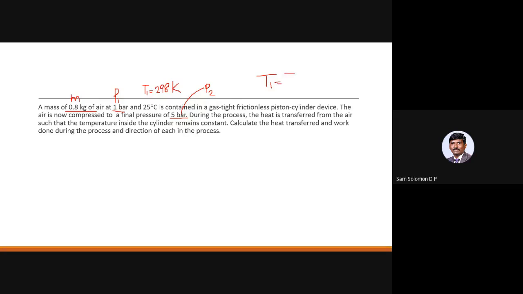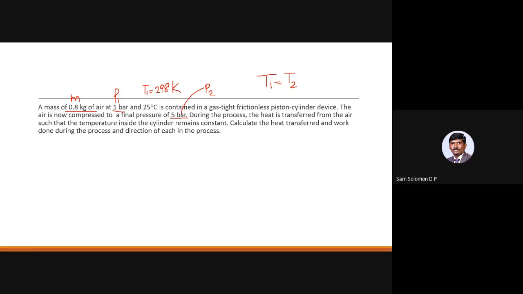Calculate the heat transferred and work done during the process and direction of each in the process. Okay, so this is a very simple question actually. This is a simple 2-mark question. Calculate the heat transfer and work done.